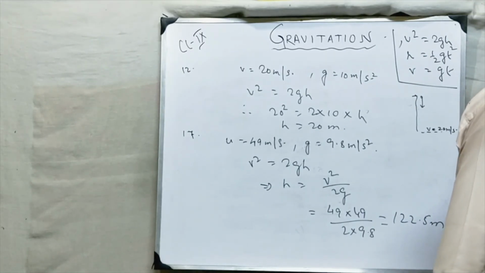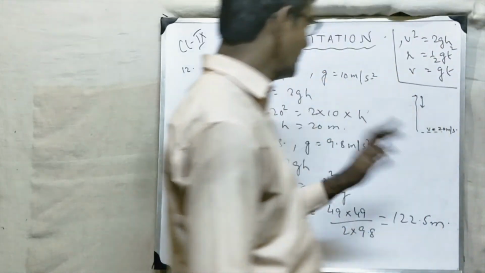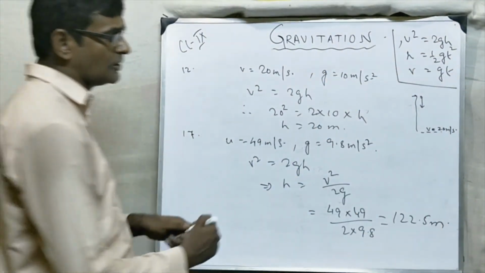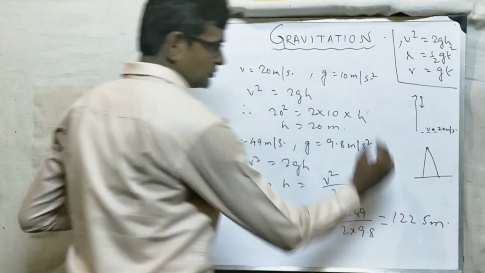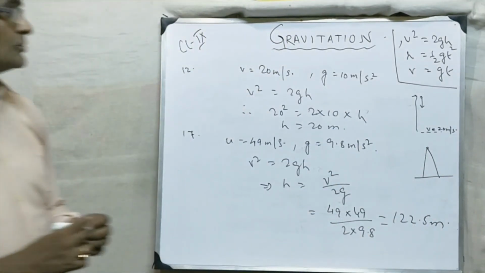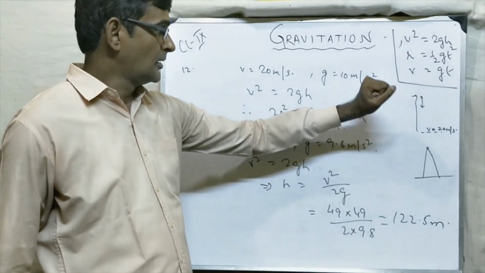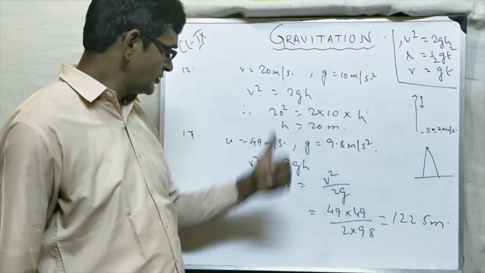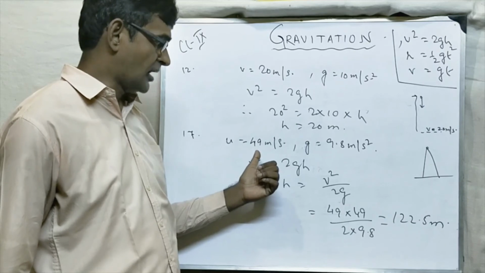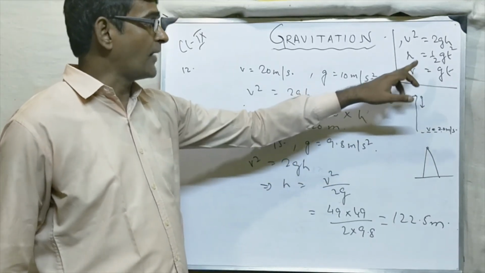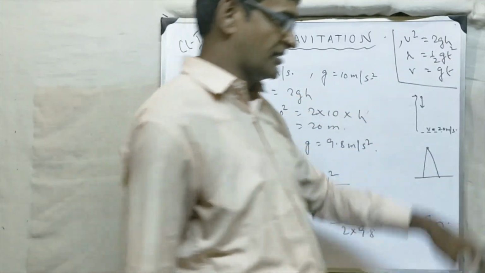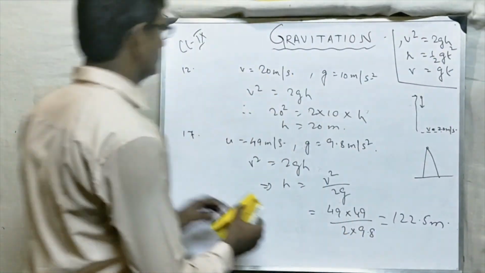Now the second part is the time taken before it reaches the ground again. Time taken but means in what time the ball will go up, देखो ball will go up again come down, so what is the total time taken? So let us apply this formula, because we want to know, again we have to find the time, so h equal to half gt square, so h we know, what is h,